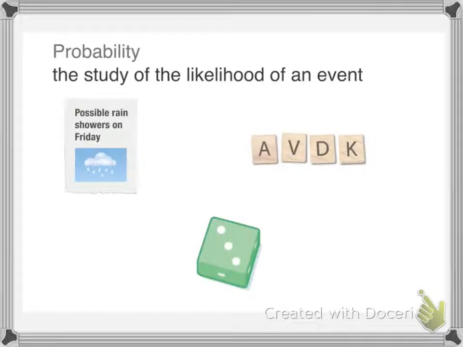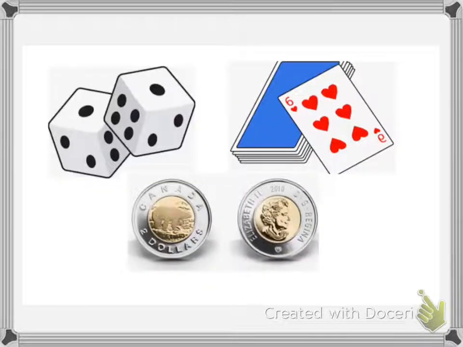Today we're going to learn about probability. Probability is the study of the likelihood of an event. Now, an event can be a real-life situation, such as whether or not it may rain on a certain day, or it could even be a game, such as Scrabble or using dice. Probability focuses on conducting experiments using materials, such as dice, playing cards, and coins.